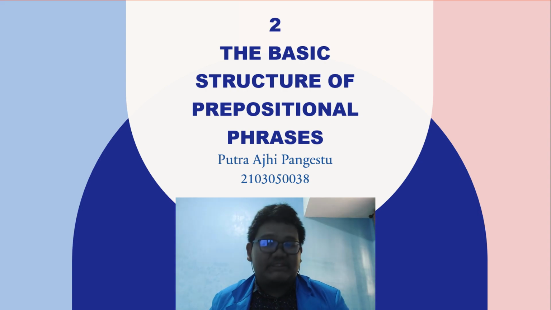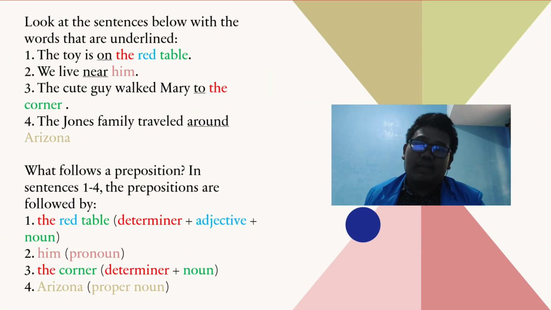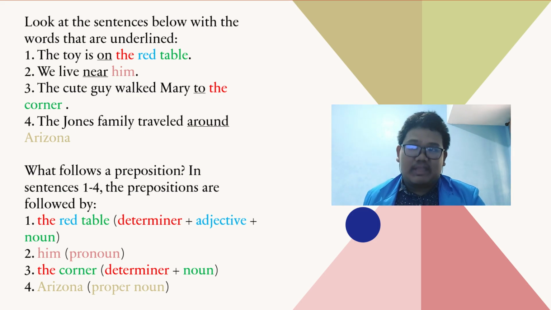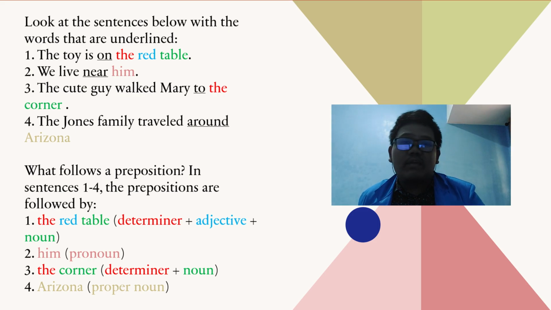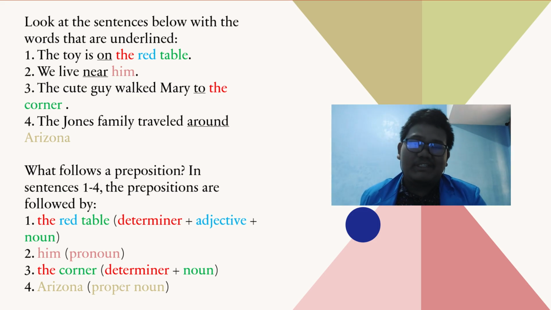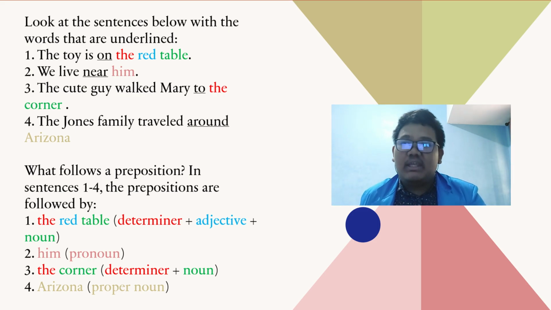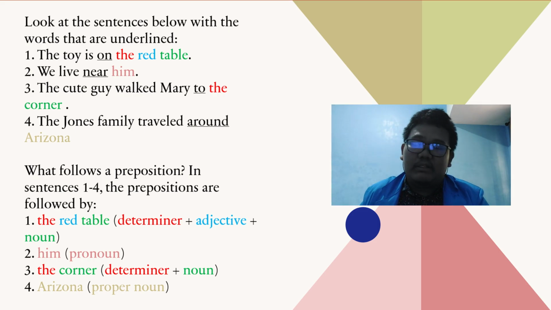of prepositional phrases. Alright, I want to look at the sentences below with the words that are underlined, not the colored one, but the underlined one. Number one, the toy is on the red table. The underlined word is on. Number two, we live near him. The underlined word is near. Number three, the cute guy walked Mary to the corner. The word to is underlined. And four, the John family traveled around Arizona. The word around is underlined.